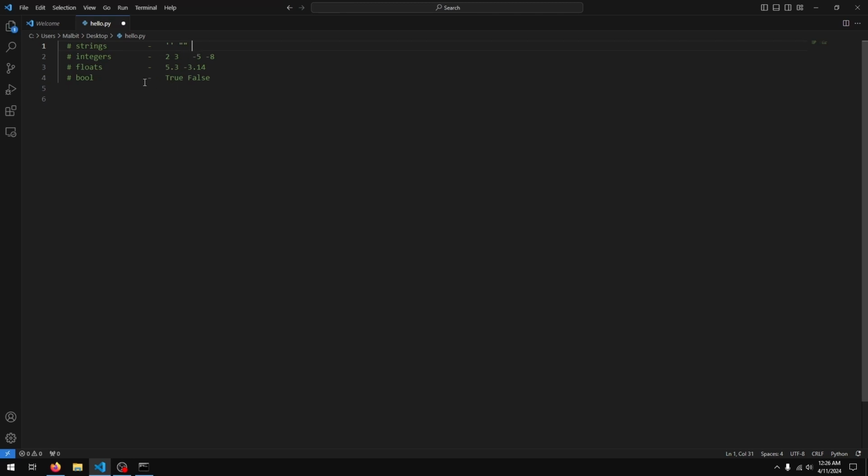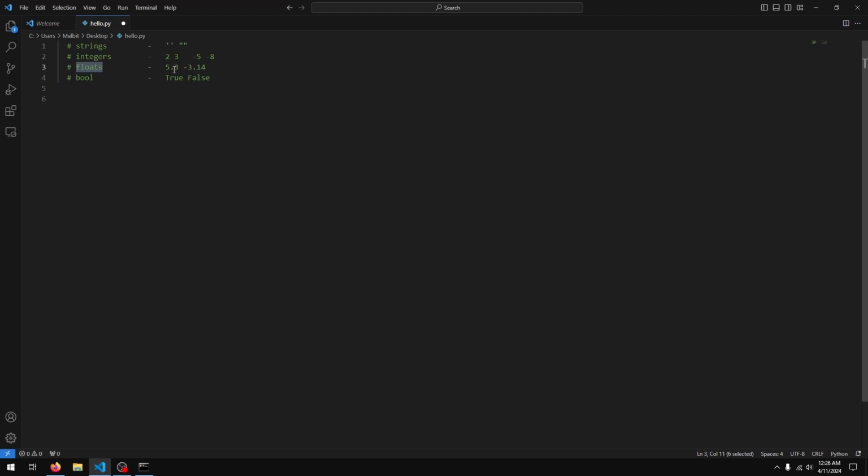Now we've used triple quotes before for a multi-line comment. These are also strings, but we won't worry about those for now. As you continue in your programming journey, you'll see the use cases for these, but don't worry about them at the moment. Next we have integers, and these are positive and negative whole numbers. So 2, 3, -5, -8. An important thing to note is that these don't appear in quotation marks. So the value 2 in quotation marks would be a string. The value 2 without quotation marks is an integer.